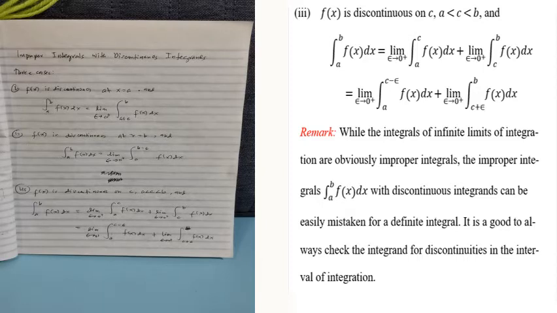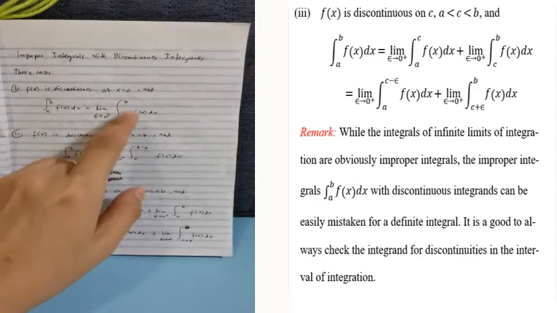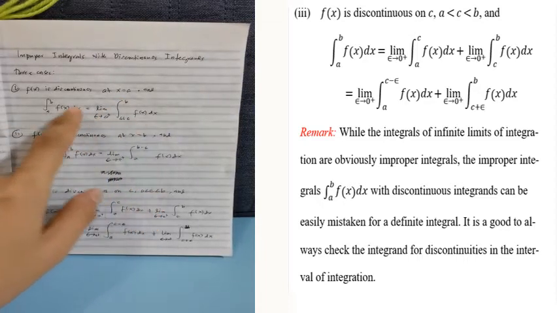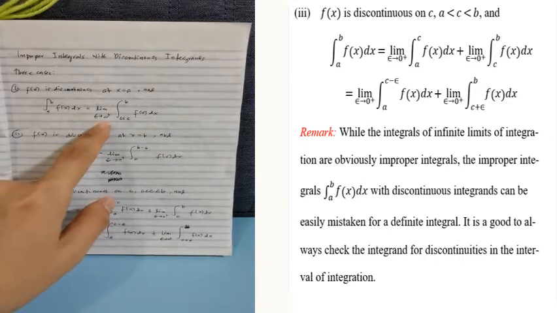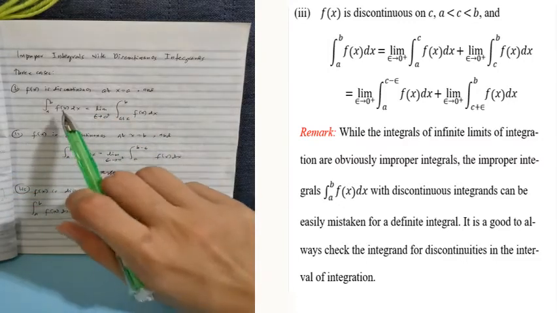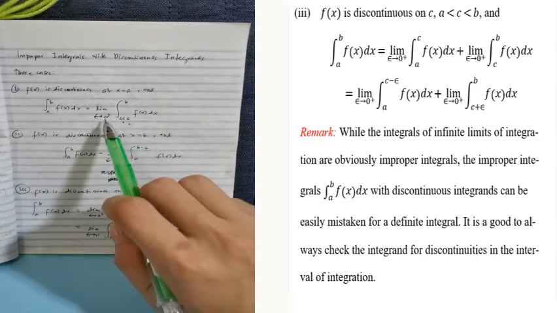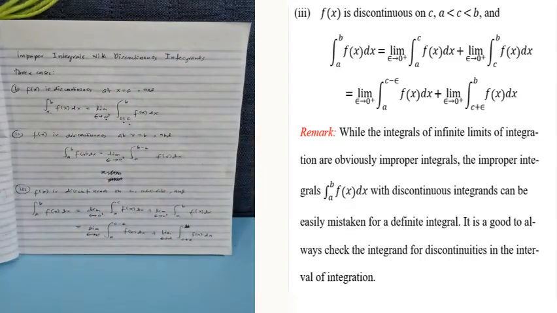So the first case is f of x is discontinuous at x is equal to a, and the integral of f of x dx from a to b is equal to the limit of a plus epsilon to b f of x dx as epsilon approaches 0 to the positive infinity, or epsilon approaches 0 to the right. Okay, ibig sabihin nun, si a dito is nag-add tayo ng epsilon. So, ibig sabihin si epsilon is approaches to the right.